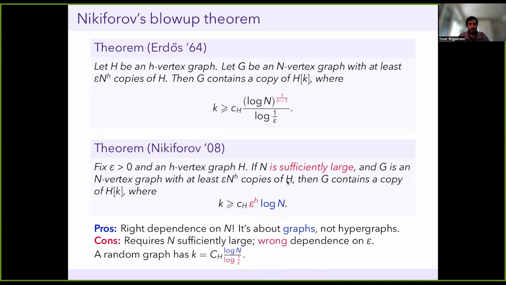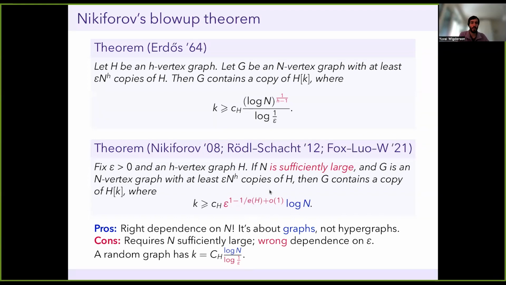There have been a number of improvements on Nikiforov's theorem and different proofs of it, and they all improved this dependence on epsilon. So Rödl and Schacht improved the dependence to basically linear in epsilon. And then I have some joint work with Fox and Luo, where we do even a little bit better than linear. So we save some tiny thing in the exponent depending on h.